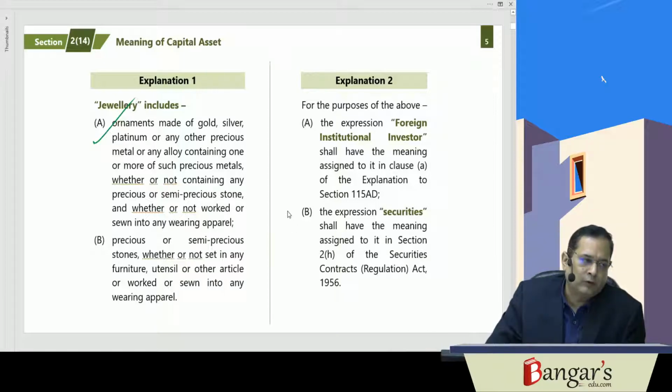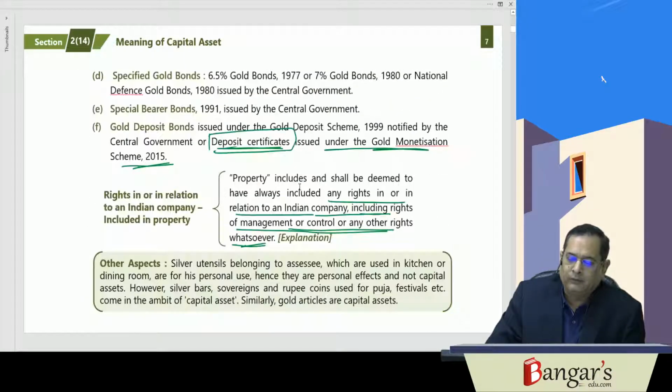So this was about what? Capital asset. Then the capital asset we'll be further discussing. There can be short-term capital asset, there can be long-term capital asset. Then we'll be going for the definition of transfer in our next lecture.